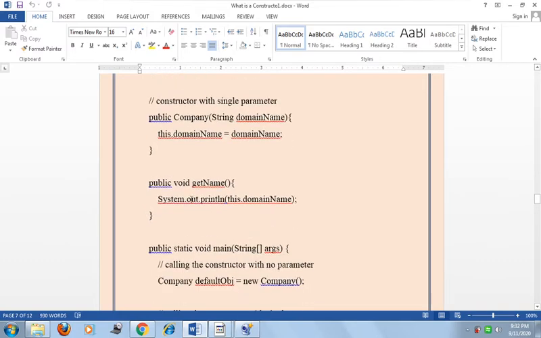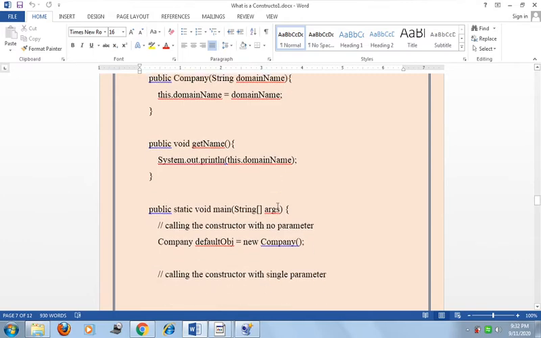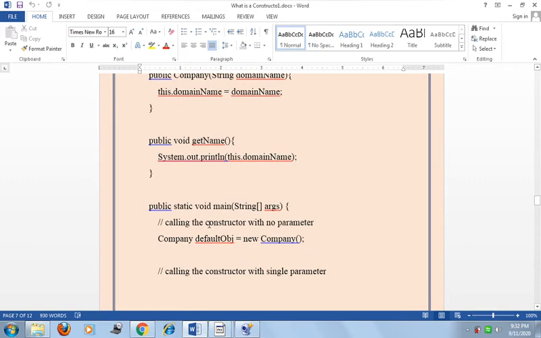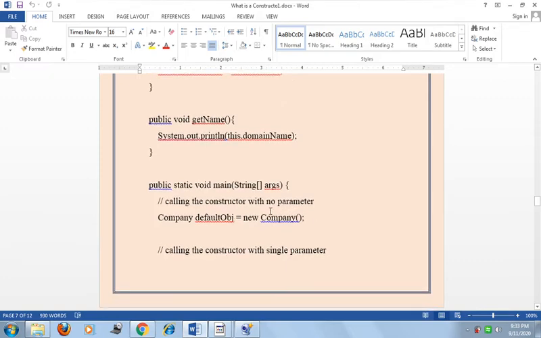Now here public void getName, and in that getName method we print the domainName. Now in the main method we call the constructor with no parameter, Company defaultObj equal to new Company. This is the constructor being called with no parameter, because when we create an object it automatically initializes the value.